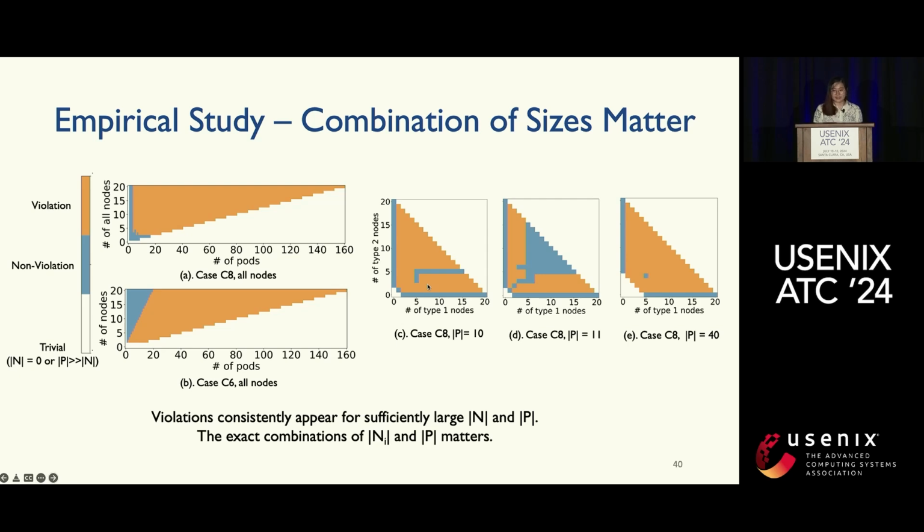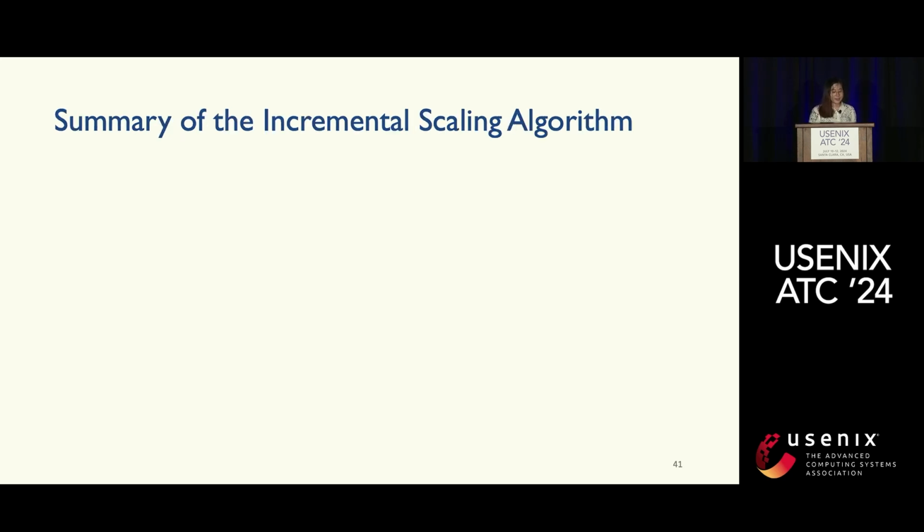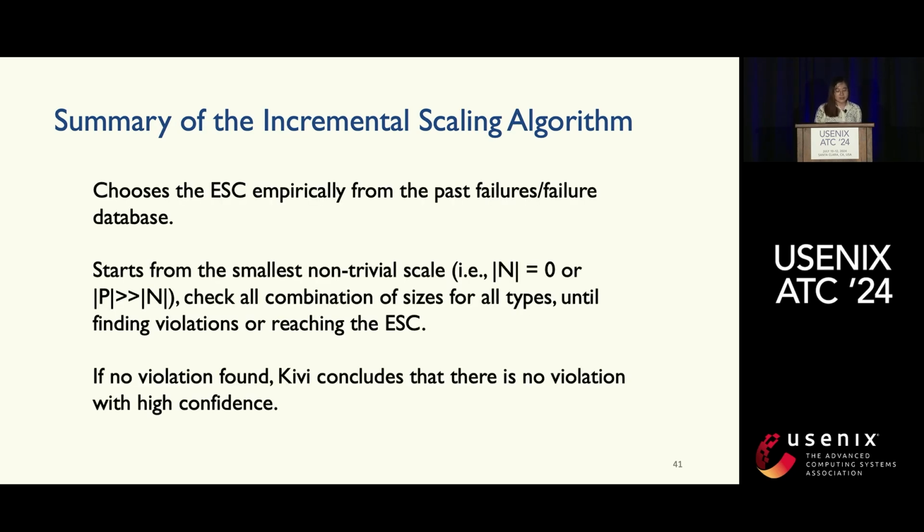So this really suggests that the exact combination of the number of nodes and pods in different types really matters. This also suggests that we need to check all possible combinations of sizes up to the ESC. So, to summarize, for the incremental scaling algorithm, we choose the ESC empirically from past failures, and we start verification from the smallest non-trivial scales. We check all possible combinations of sizes for all types until we find violations, or until we reach the ESC. If no violation has been found, then Kivi can conclude that there are no violations with high confidence.